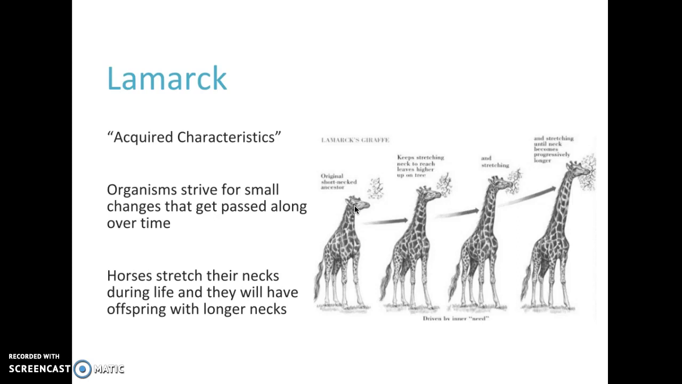Another way to look at it, if I work out and get big muscles, that I acquire those traits, that when I have children, they in fact will have big muscles, which we know is not the case. So his theory is highly disputed.